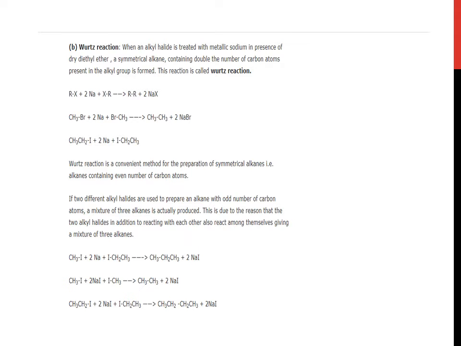Similarly with CH3CH2I, 2Na and ICH2CH3, there will be simply adding up of carbon atoms. It will be CH3CH2CH2CH3 and 2NaI.